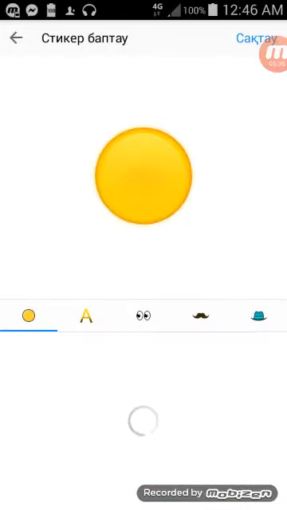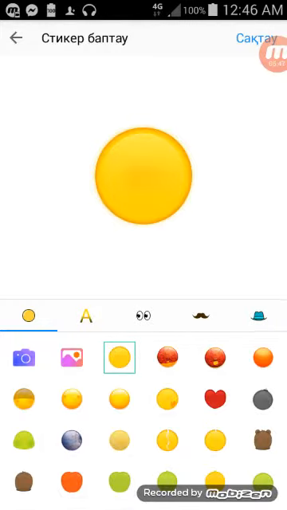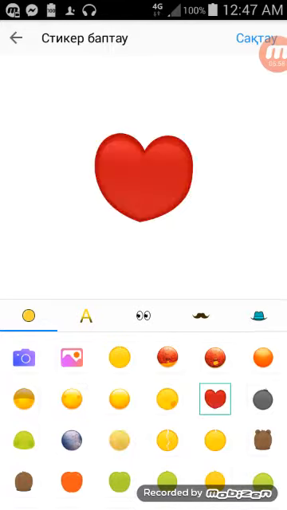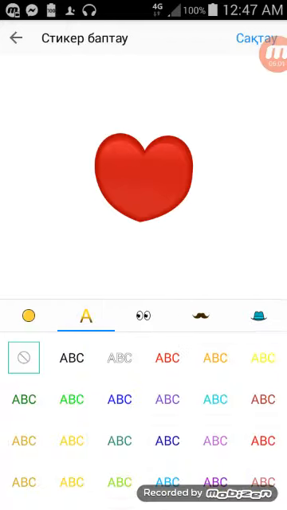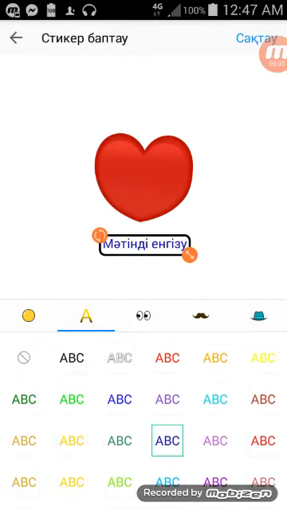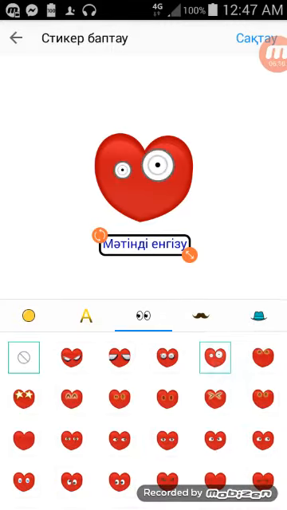Oh wait, no, there's another cool feature. You can create your own emojis, which is completely insane, guys. Like you can choose any of these facials here, or you can choose this, like a heart thing. And as you can see, it appears. Then you can choose text like that. You can even customize your own text, but you don't have to. Then there's eyes like that.